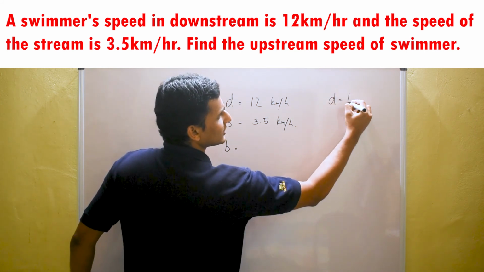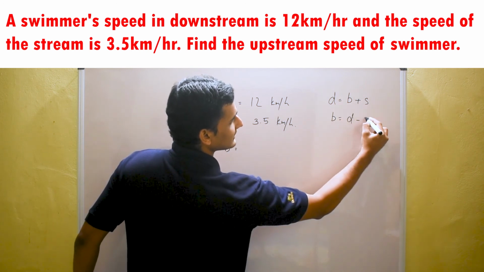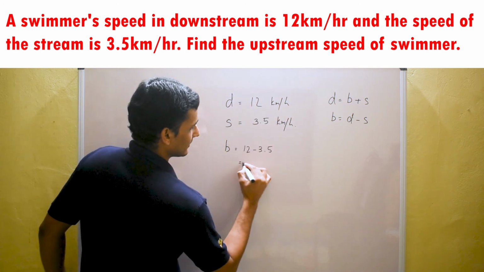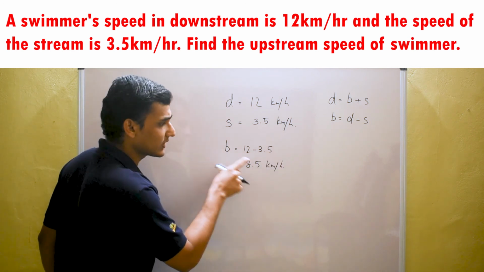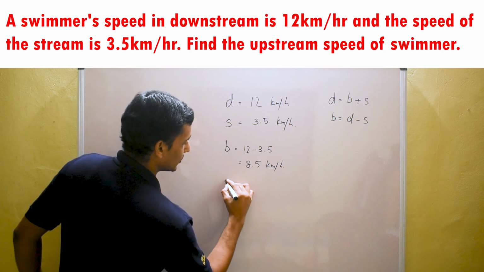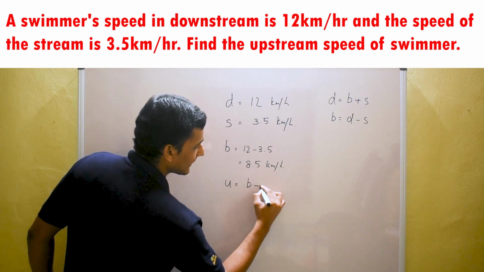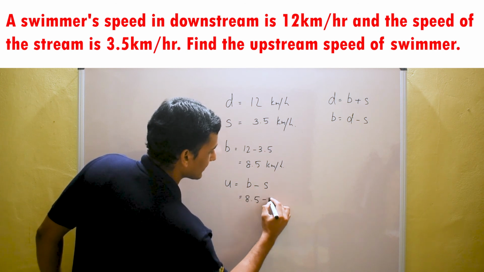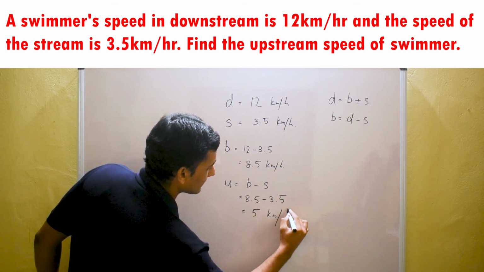We know that d is equal to b plus s. Here b is equal to d minus s, 12 minus 3.5, 8.5 kilometer per hour. Speed of the swimmer or speed of the boat is 8.5 kilometer per hour. We need to find the upstream speed of the swimmer, u. We know that upstream speed u is equal to b minus s. 8.5 minus 3.5, your answer will be 5 kilometer per hour.